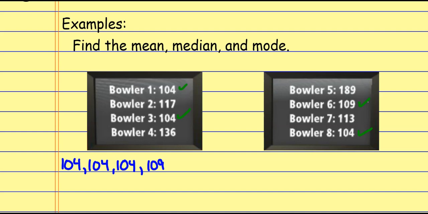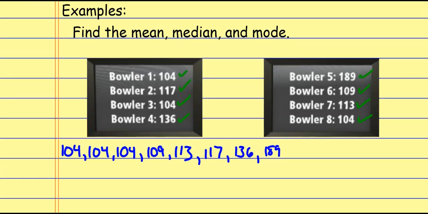And then after the 109, looks like the 113. And then the 117. And then the 136. And then that 189. Okay, but make sure you're just keeping a tally of what have I written down so far. And another nice little check that you can do at the end is you can just count up how many data values you have written down, just to make sure it at least matches the total number of data values that you had, all right?